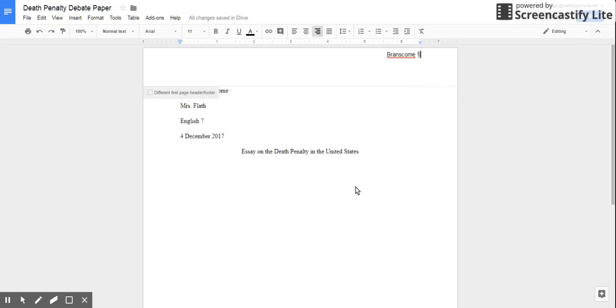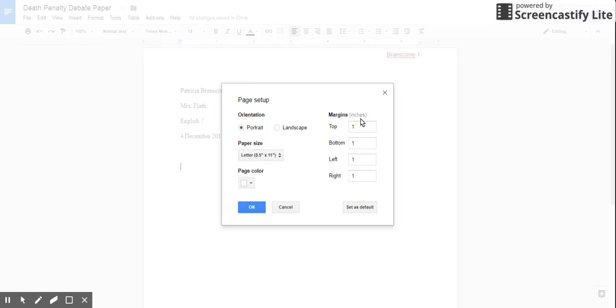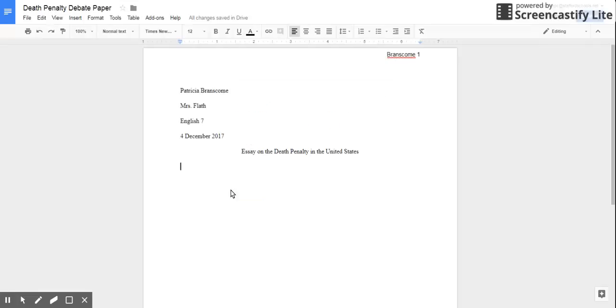To get out of the header, if you just double click away, now we're back to our paper, and we're going to make sure that the rest of the formatting is set up perfectly. So there's one more thing to do. You're going to go to File and go to Page Setup, and just double check and make sure all of the margins are 1, which means they're all set to 1 inch. Your portrait mode is perfect. We are printing 8.5 by 11 if your teacher wants you to print it out, or maybe you're submitting it electronically, but this is a way for them to see that it's all done and set correctly. So here we click OK. And now we're going to go ahead and add in the actual works cited.